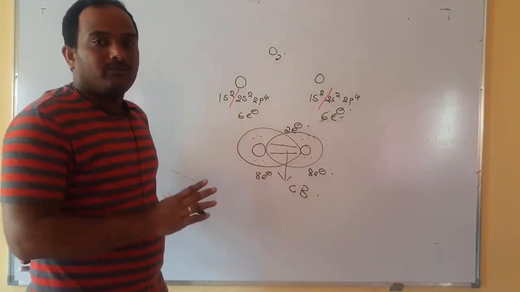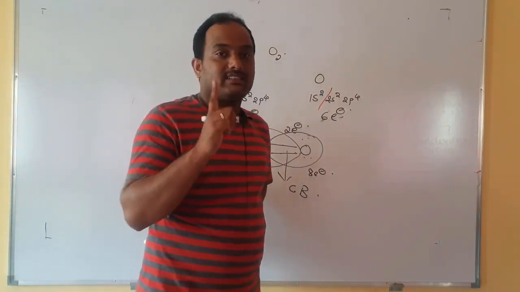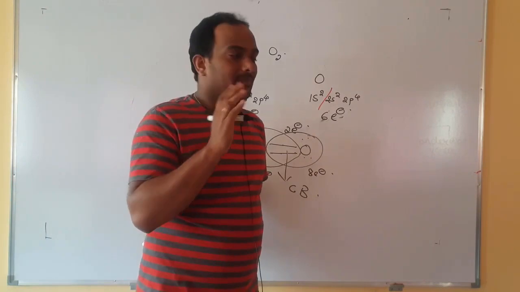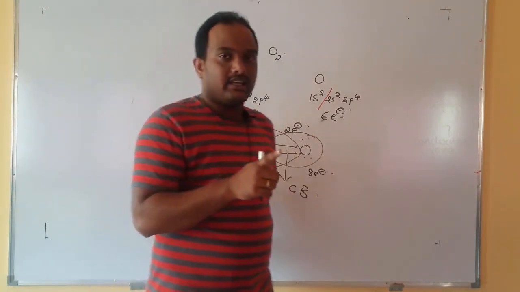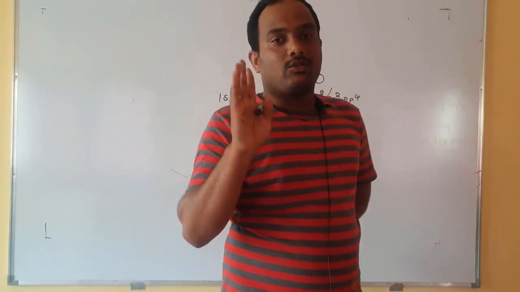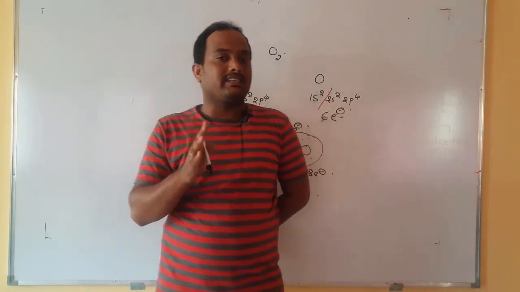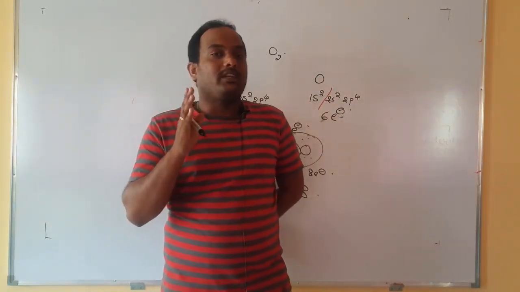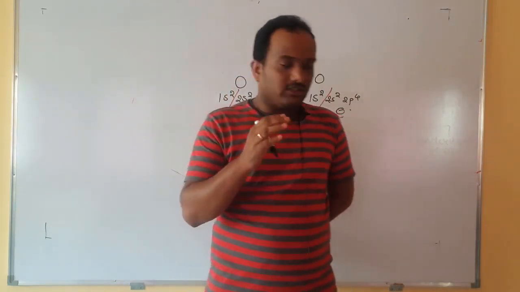Covalent bond. Therefore covalent bonds are of majorly 3 types, that is single bond, double bond and triple bond. If they share 2 electrons, single bond. If they share 4 electrons, covalent double bond. If they share 6 electrons, then they must be how many? Triple bonds.